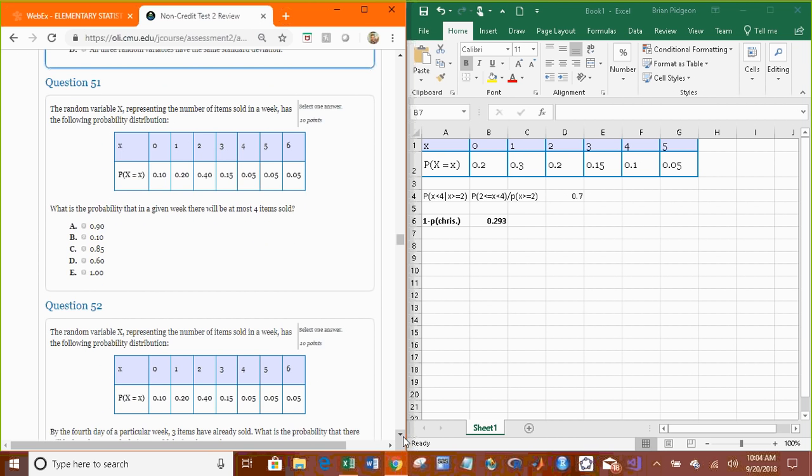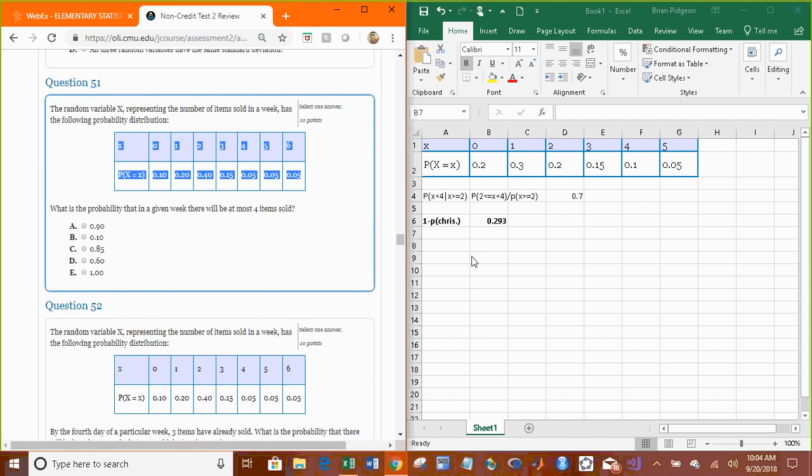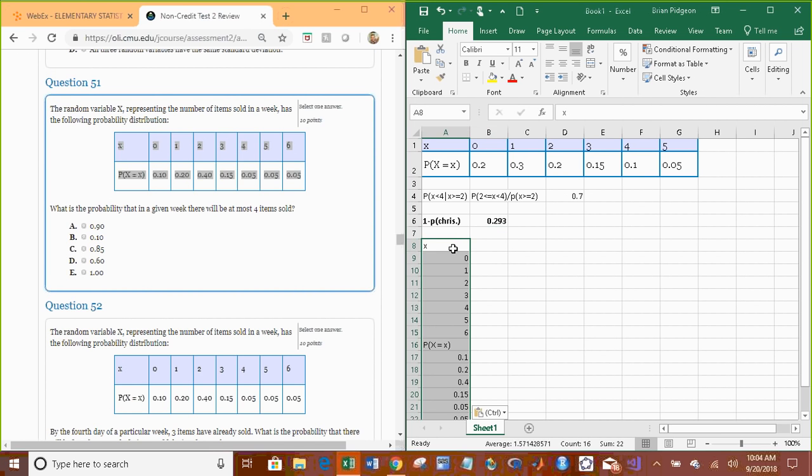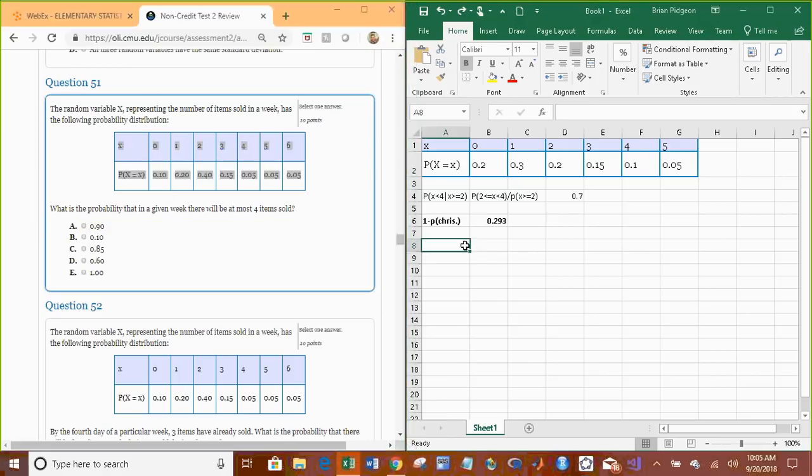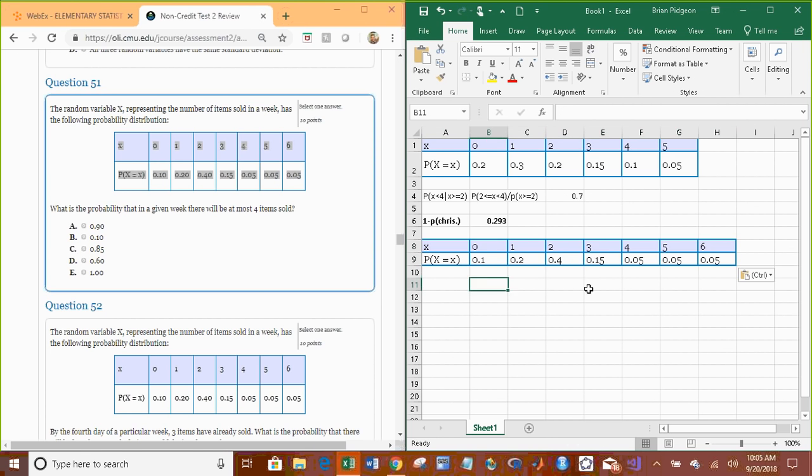Okay. What is the probability that in a given week there will be at most 4 items sold? Well, at most means no more than 4. If that happens, just copy it again. I don't know if you saw really quickly when it was a vertical list. But we want at most 4. Well, that's 4 or less. 0.9.